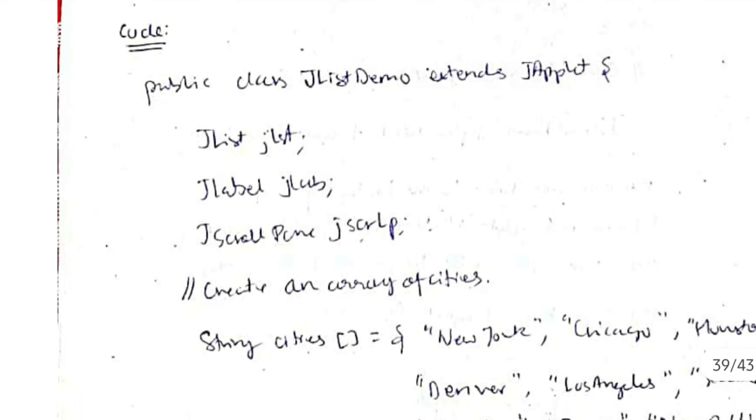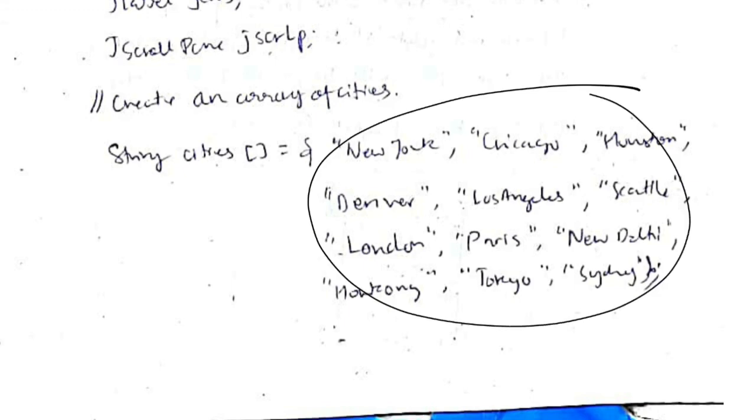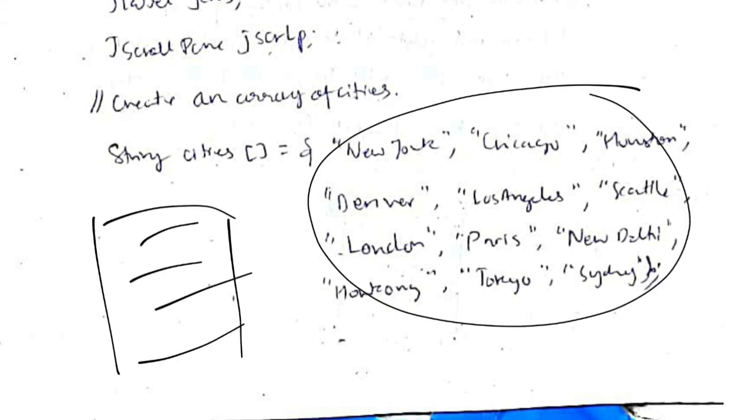In the code we will create a class which is JList demo. Here we will have a list, a label, and a scroll pane. Okay, a label to show the name of the string, means name of the country. For that we will store all the city names like New York, Chicago, Houston, and Denver in the cities array, and by using this we will be converting the array into a list format. Okay, let's see how to do that.